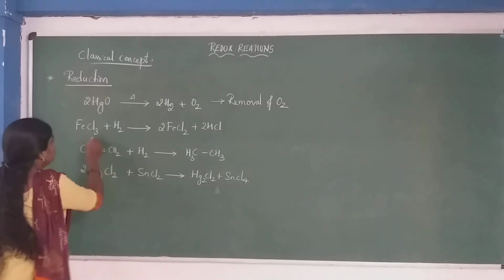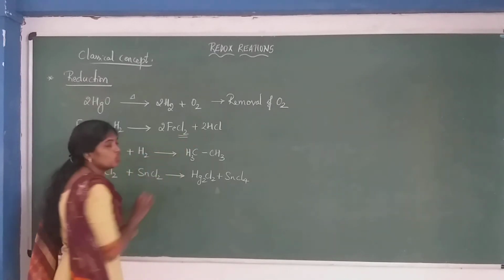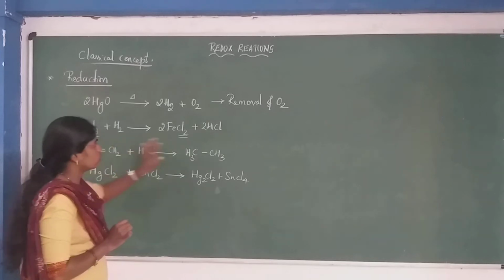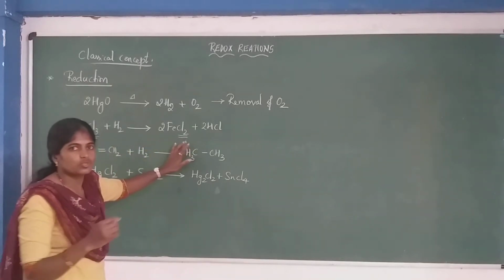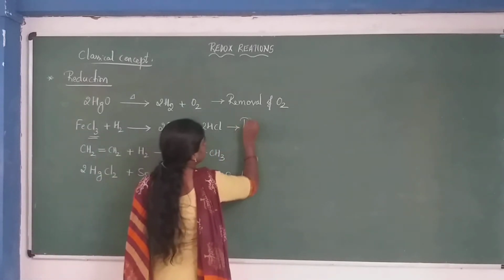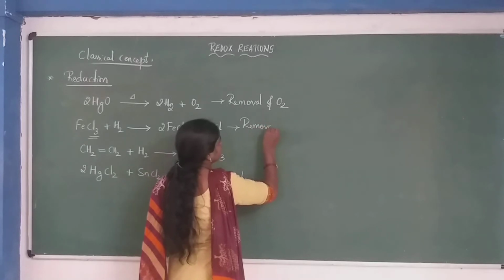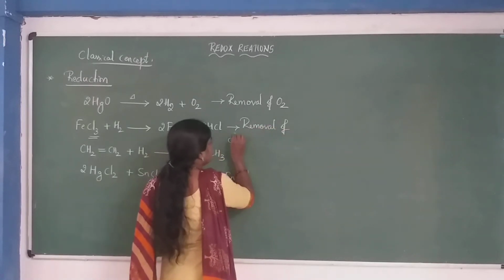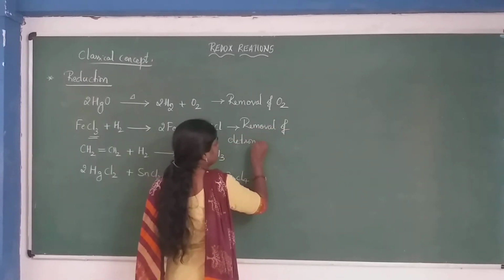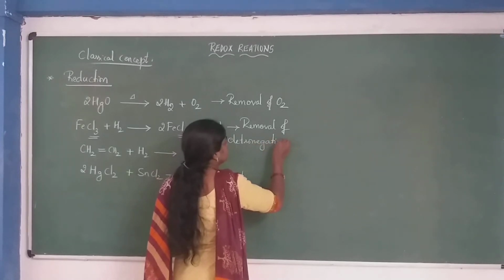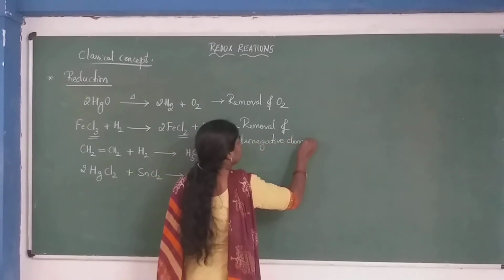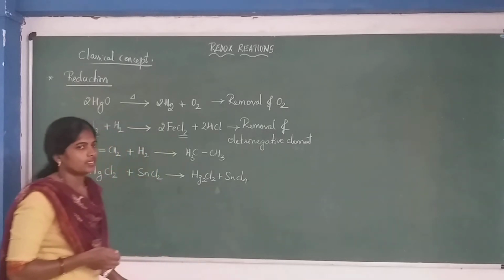Cl3 becomes Cl2. Chlorine is an electronegative element. So removal of electronegative element. Okay?